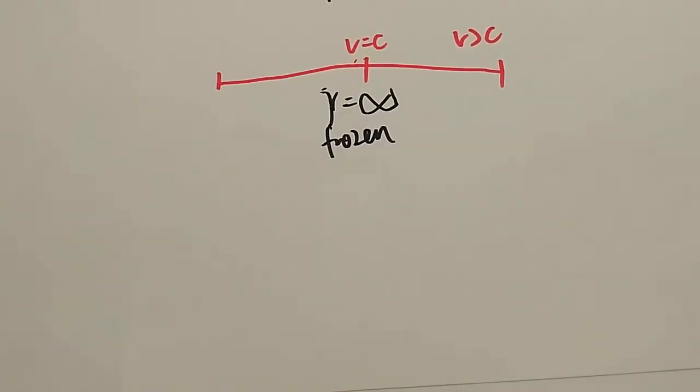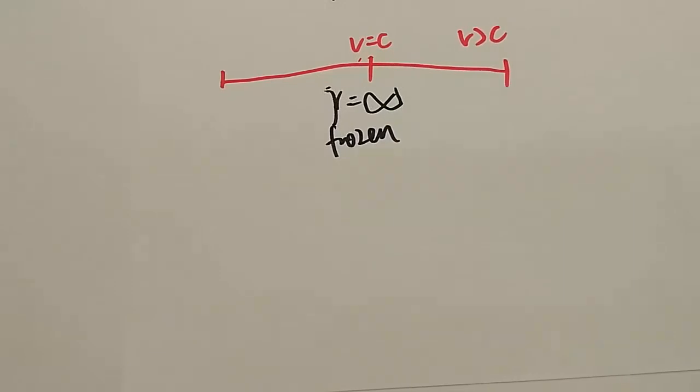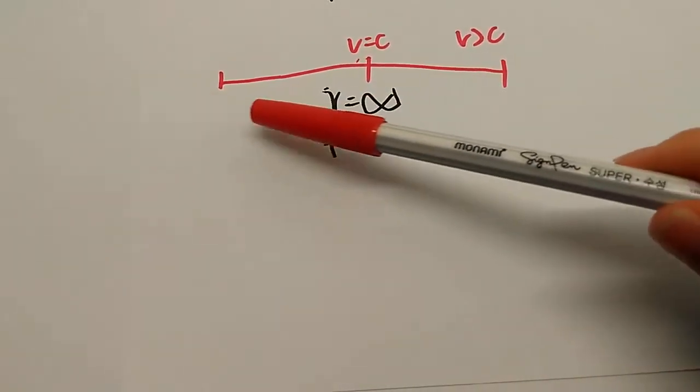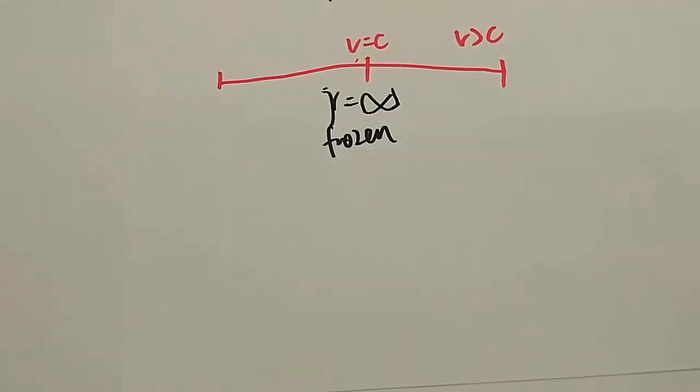Let's now talk about the impossible, traveling back in time. Many assume that if I travel closer and closer to the speed of light, time slows down. If I travel at the speed of light, time is said to be frozen. So what happens if I travel faster than the speed of light? They say that by traveling faster than the speed of light, it would indicate traveling backwards in time. However, this is impossible, simply because in order to travel back in time, we'd need to travel faster than the speed of light, which is just not possible. So let me explain why.